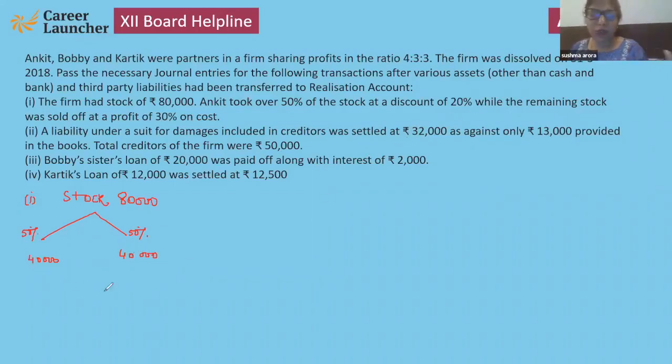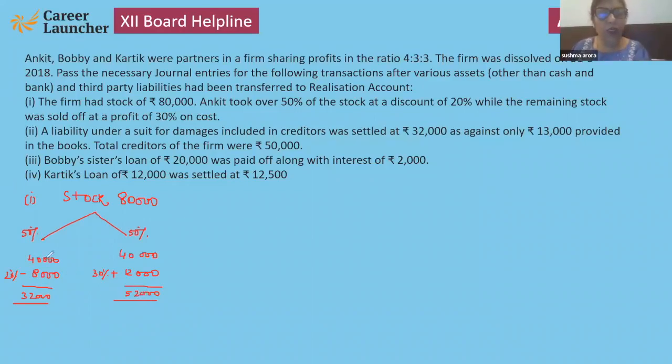The first part, 20% discount, deduct 8,000, so that will come to 32,000. And the second part is at 30% profit, it means 12,000, so that will be 52,000. Please note down.